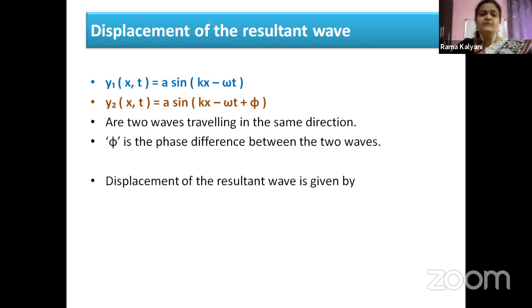Now the displacement of the resultant wave. What will be the displacement of the resultant wave? According to the principle of superposition, the displacement of the resultant wave will be the algebraic sum of the superposing waves. y is equal to y1 plus y2. The displacement of the resultant wave y is given by y1 plus y2.